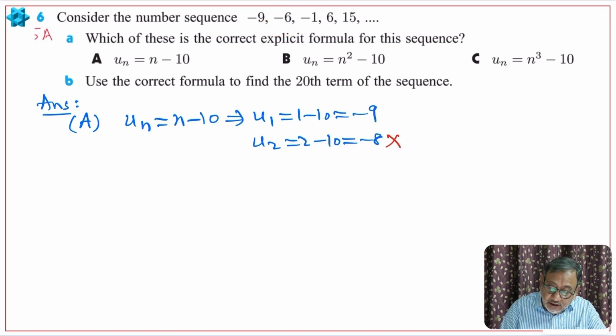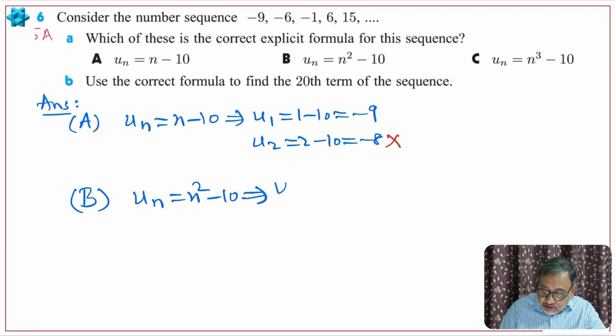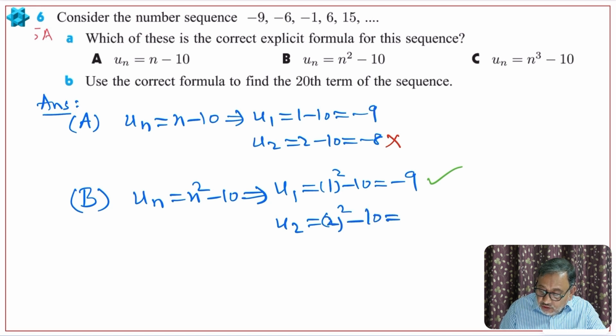So let us check now B. Un is n square minus 10. So what will be the terms? U1, replace n by 1. So 1 square minus 10, 1 square is 1, minus 10 is minus 9, that is correct. Then U2, 2 square minus 10, 4 minus 10, which will be minus 6. So it seems to be correct.